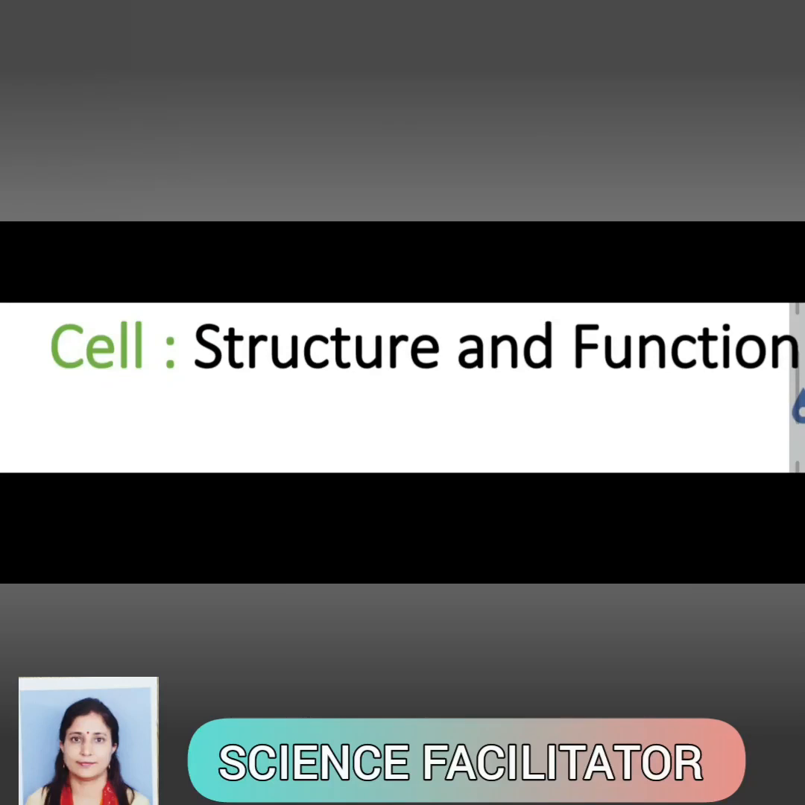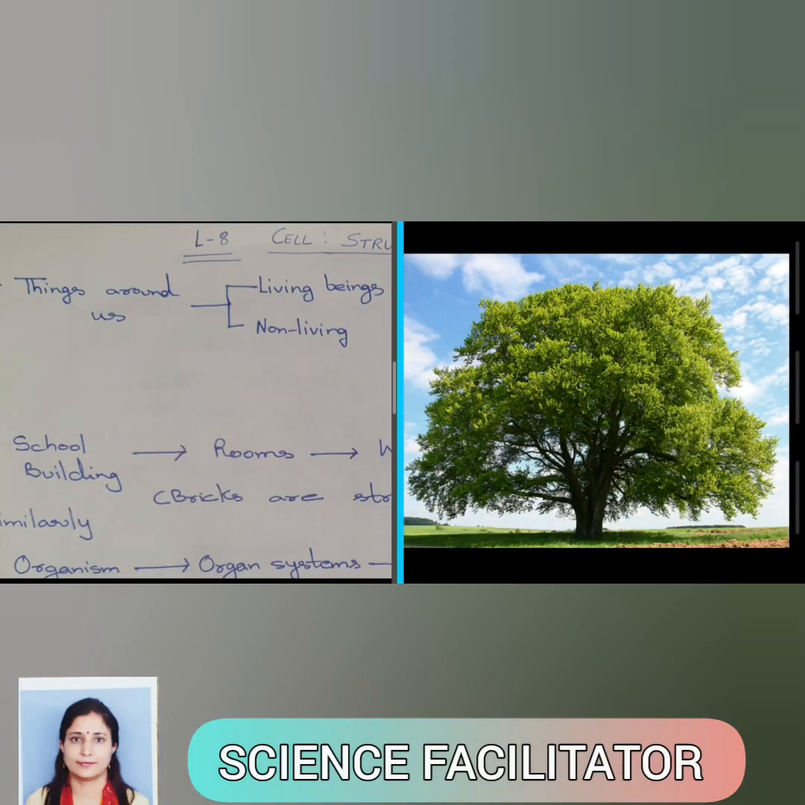Chapter: Cell Structure and Function. Let's begin the chapter. Things in our surroundings can be divided into two categories: living beings and non-living things.